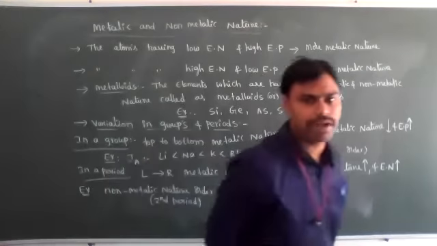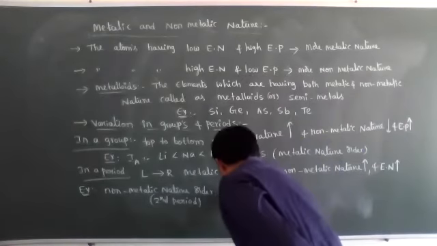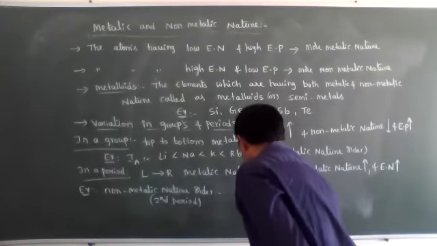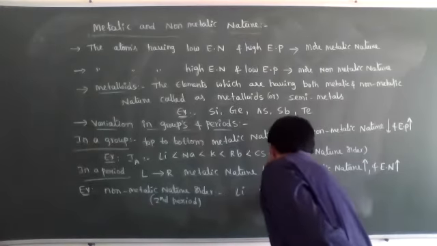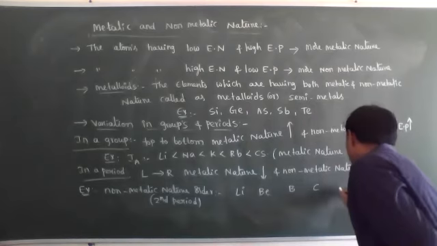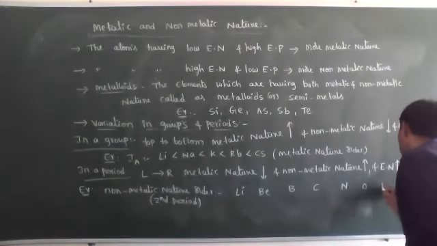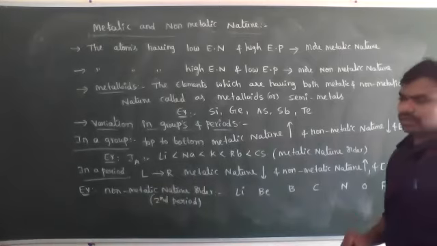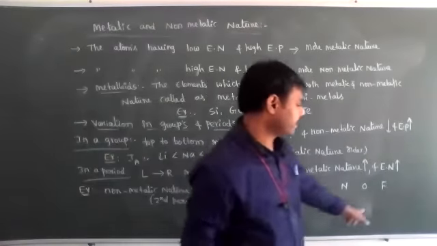Second period elements, non-metallic nature order. Let's see. What are the second period elements, dear students? Lithium. Okay. Next, beryllium, boron, carbon, nitrogen, oxygen, and fluorine. So among these, more non-metallic character, more electronegativity is fluorine.